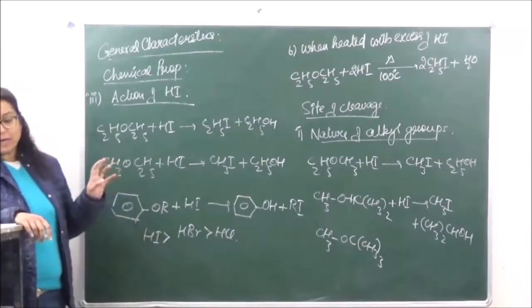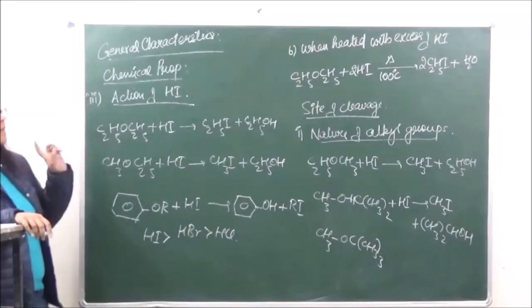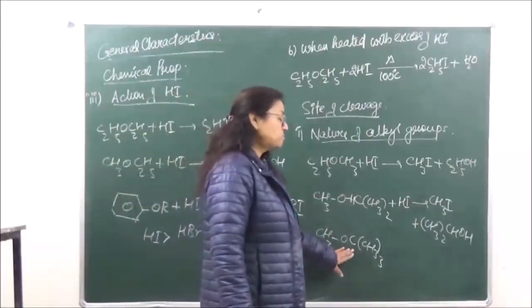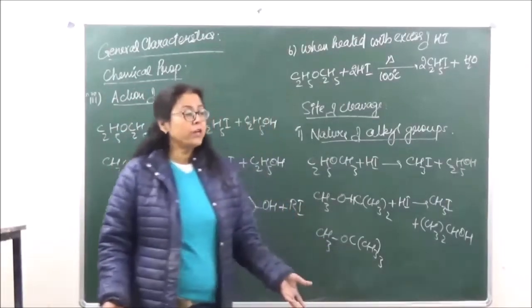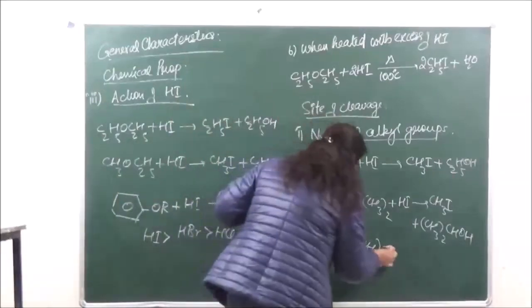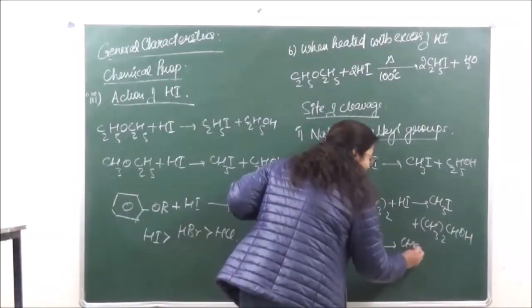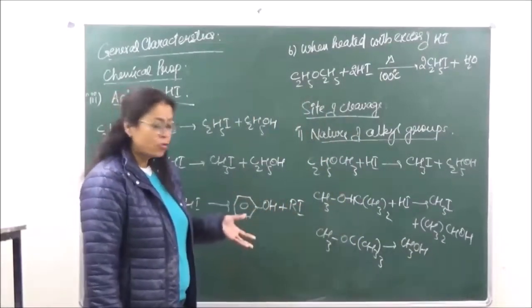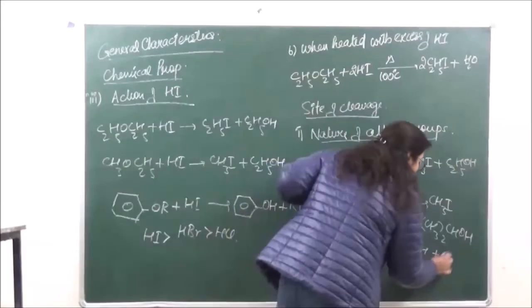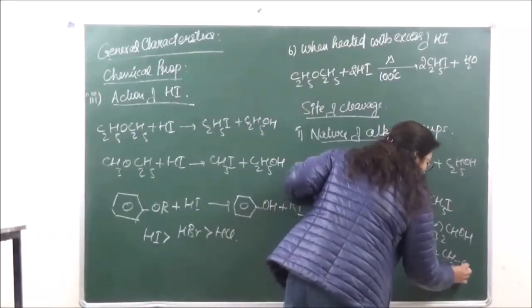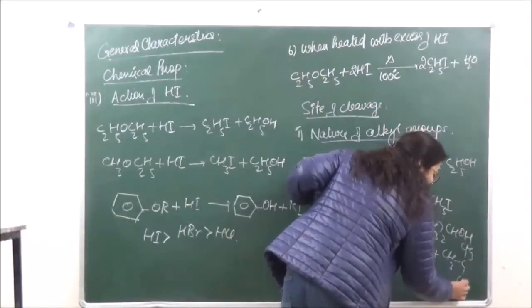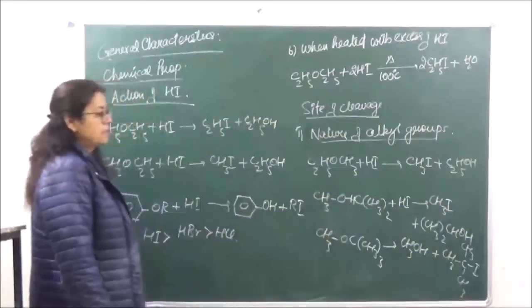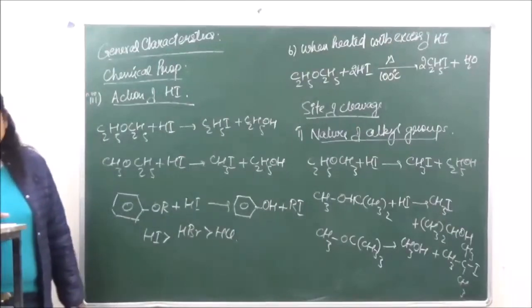Therefore, iodine being negatively charged will attack at this carbon atom, and we are going to get a tertiary halide over here. So you can see that the smaller group is forming the alcohol, and the larger group is going to form the halide. So this is how you are going to manipulate the product.